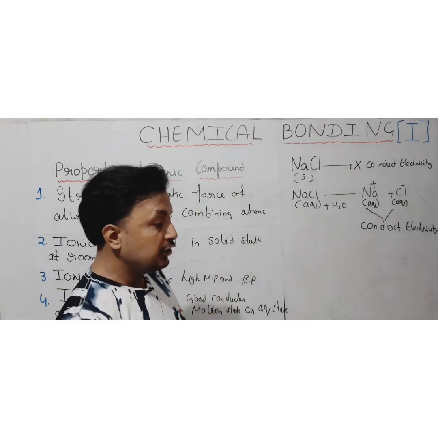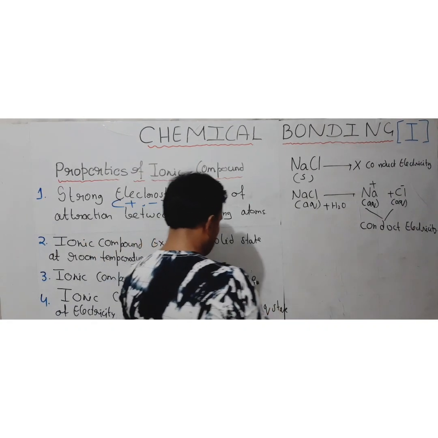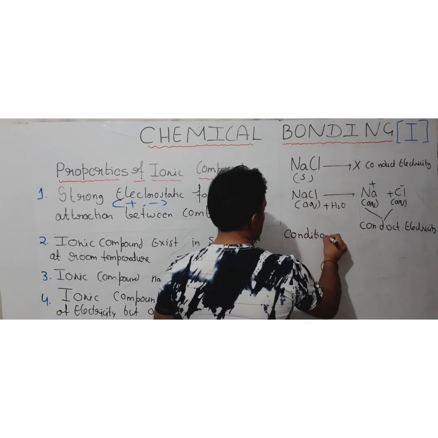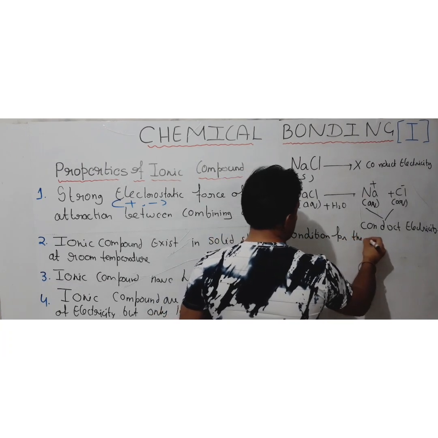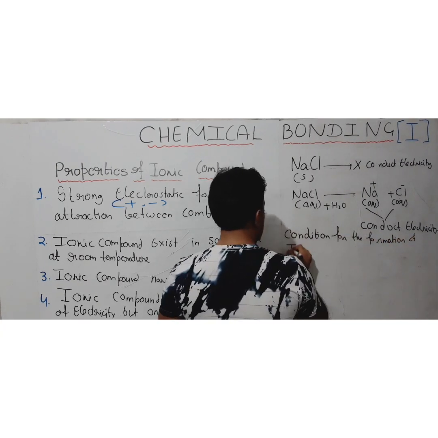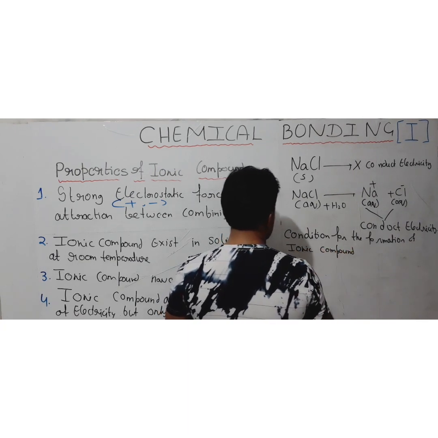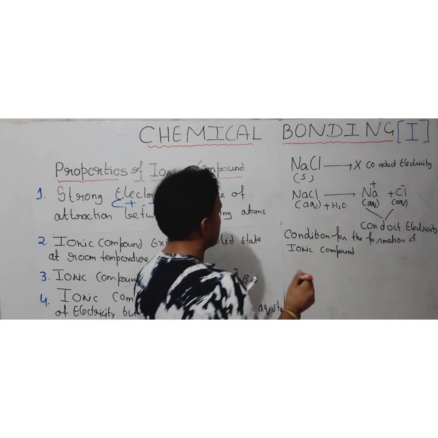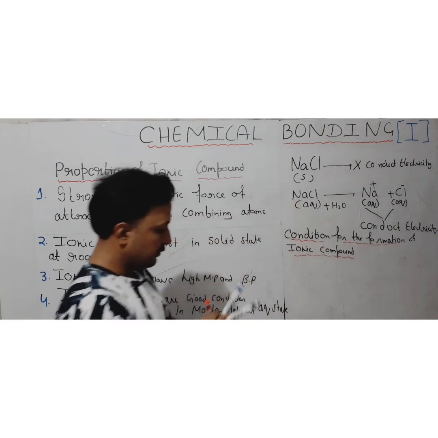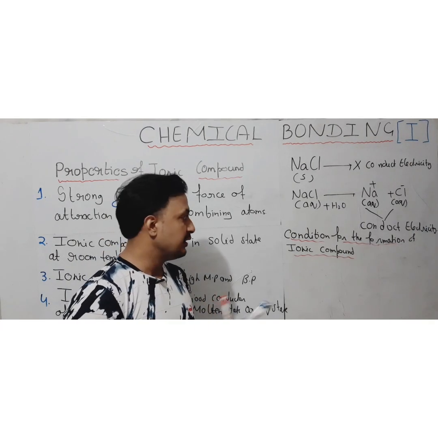Now I am telling you the conditions, under which the ionic compound can be formed. That is very, very important. Only 2 conditions are required. As already discussed, usually metals and non-metals combine and form the ionic compound.